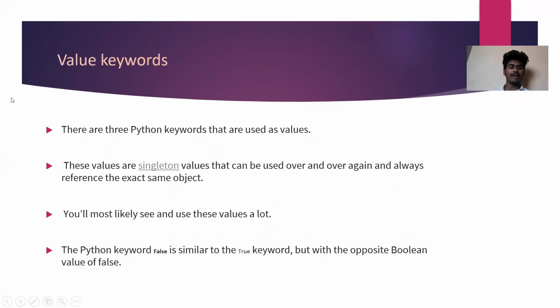And the next is value keywords. There are three Python keywords that are used as values, and these values are singleton values that can be used over and over again and always reference the exact same object. You'll most likely see these values used a lot. The Python keyword False is similar to the True keyword, but it is the opposite Boolean value.